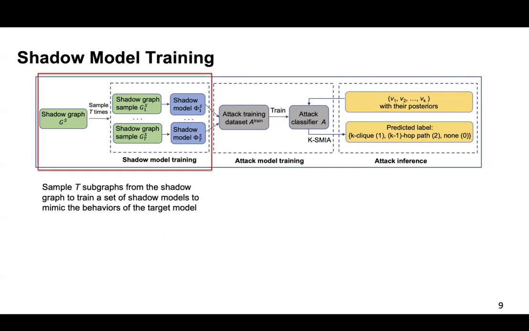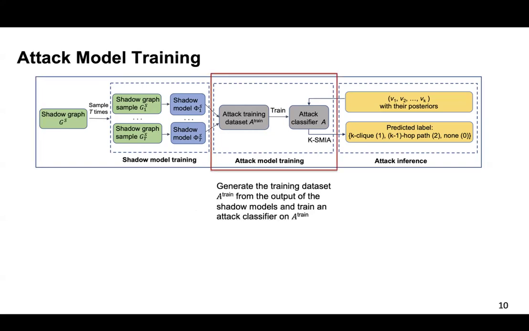In the shadow model training phase, the adversary randomly samples T subgraphs from the shadow graph G shadow to train T shadow models. In the attack model training phase, with the posteriors of nodes from the shadow graph for the shadow model, we generate an SMEA training dataset and train the attack classifier.